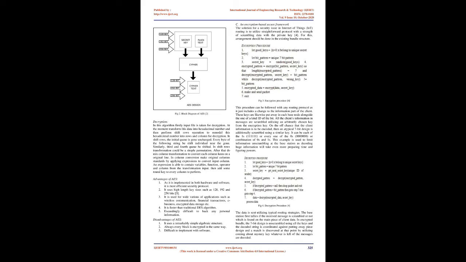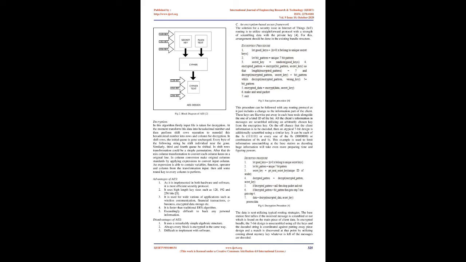Encryption. In this algorithm the input information is taken for encryption. We transform this data into a hexadecimal number and perform the shift rows operation to remodel this hexadecimal number into rows and columns for encryption. In shift rows operation the first row is unchanged. Each byte of the second row is shifted one position to the left. In the same way, the third and fourth rows are shifted. In shift rows, the transformation is a permutation.